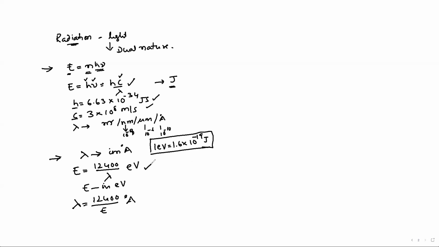And sometimes, based on these simple relations, problems may also be asked. I take one example. The wavelength of a light is 100 nanometers. What is the energy related to this photon? The wavelength is 100 nanometers, and in angstroms it is 1000 angstroms. So energy related to this is 12,400 divided by 1000, and you simply get 12.4 electron volt.